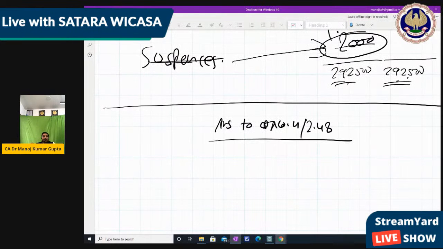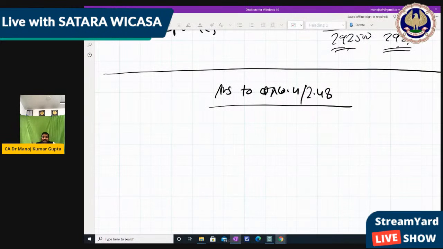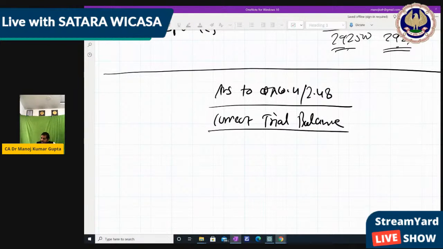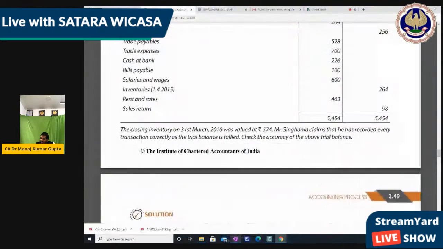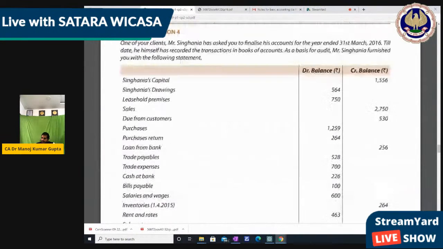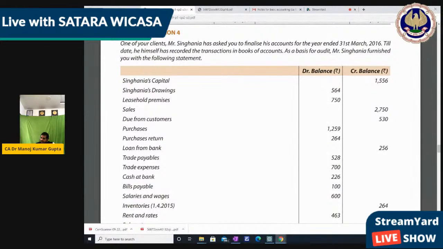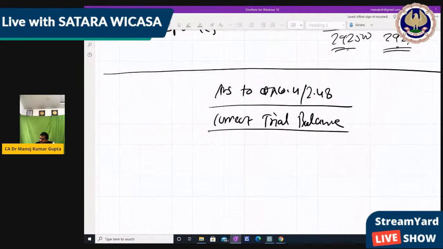2.48. Okay. So now we are making the correct trial balance, as there are 6 mistakes. What is the correct trial balance? For that we should know the trial balance date: as on 31st March 2016.